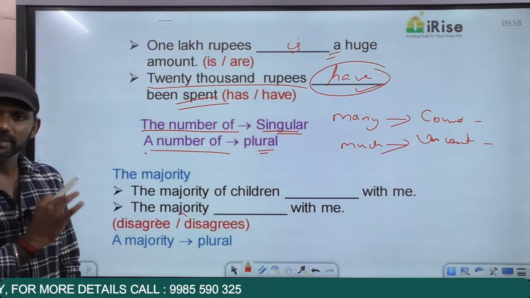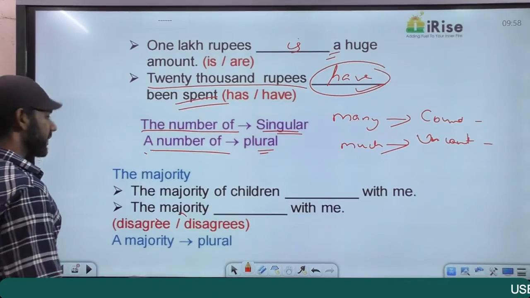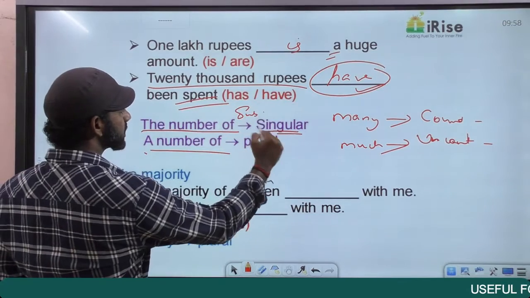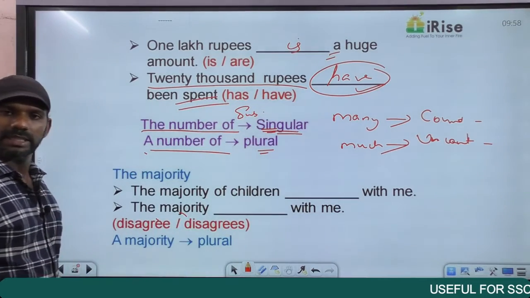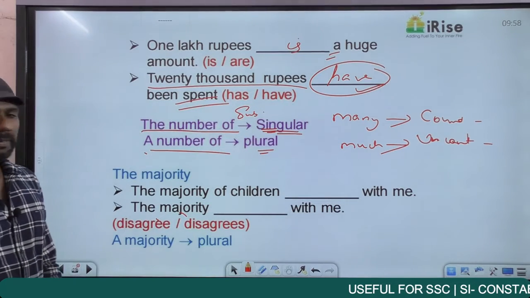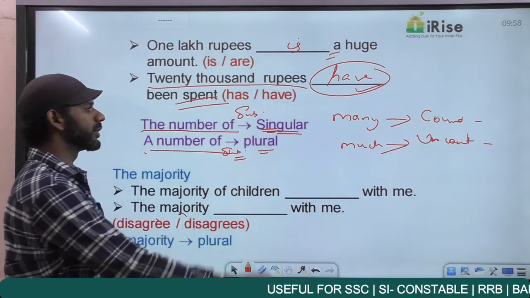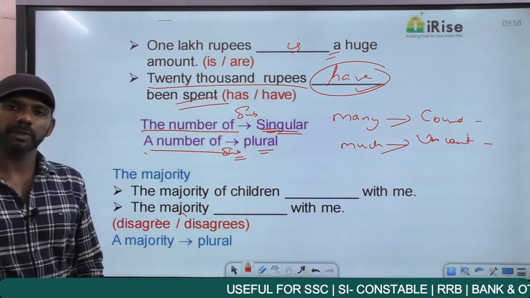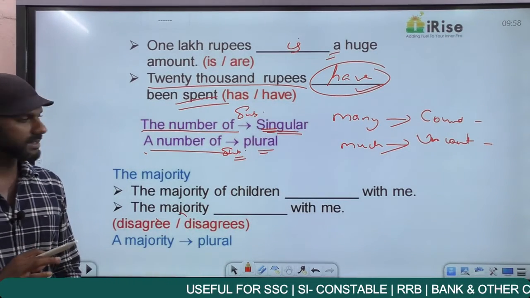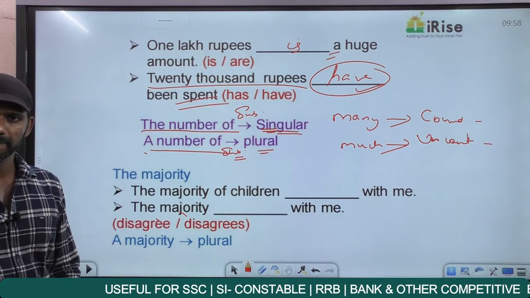When you come across the number of in a sentence, conclude that the subject of the sentence is singular, and the verb must also be singular. Whereas in a sentence, if you come across a number of, conclude that the subject is plural, and the verb must also be plural. So the number of tells us that the subject is singular, whereas a number of tells us that the subject is plural.